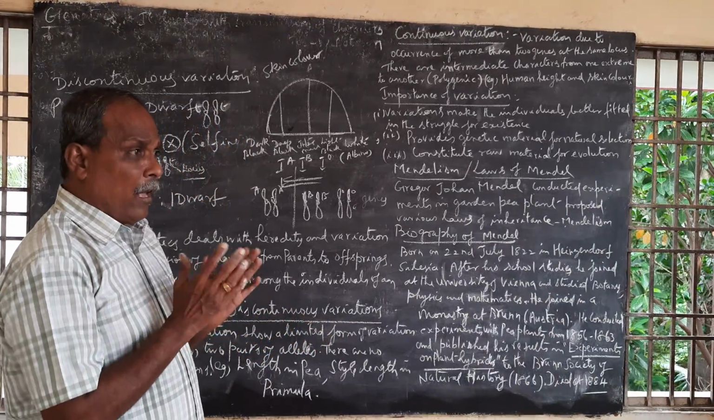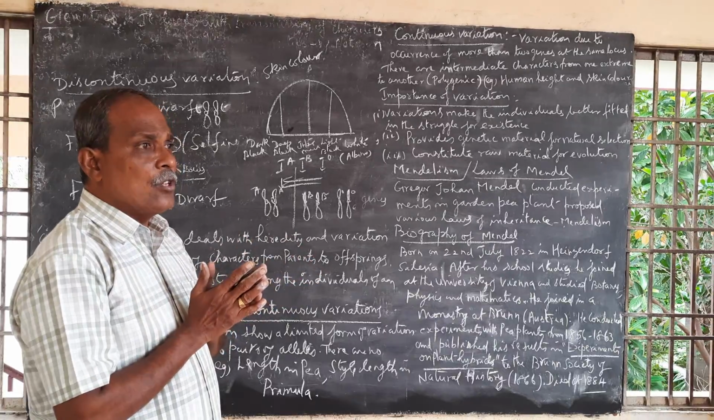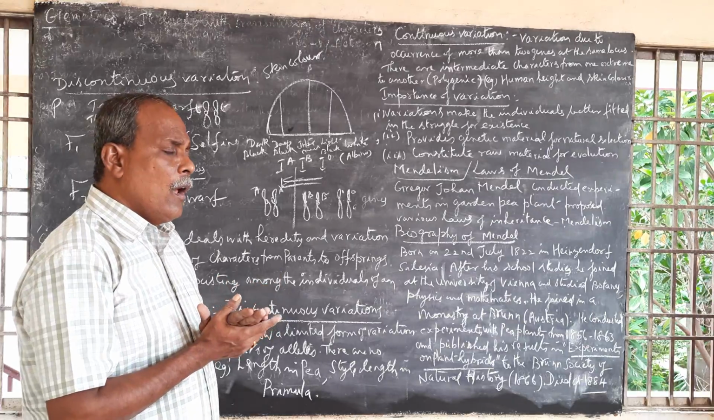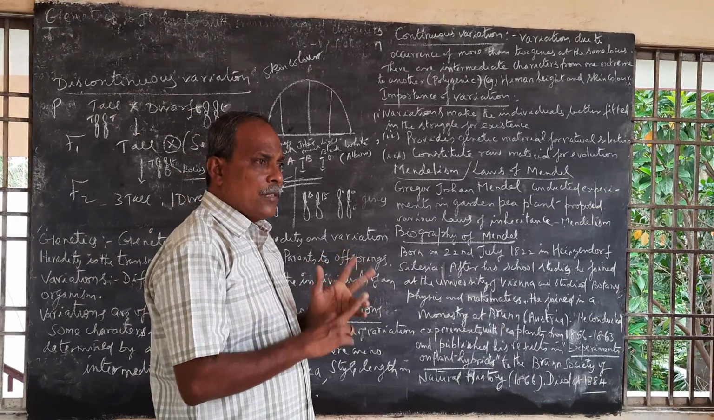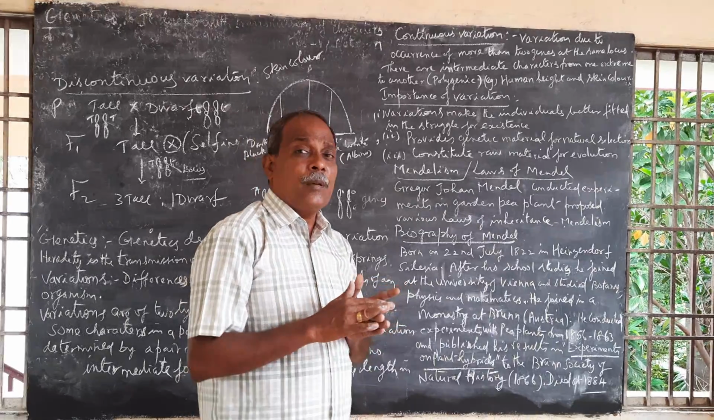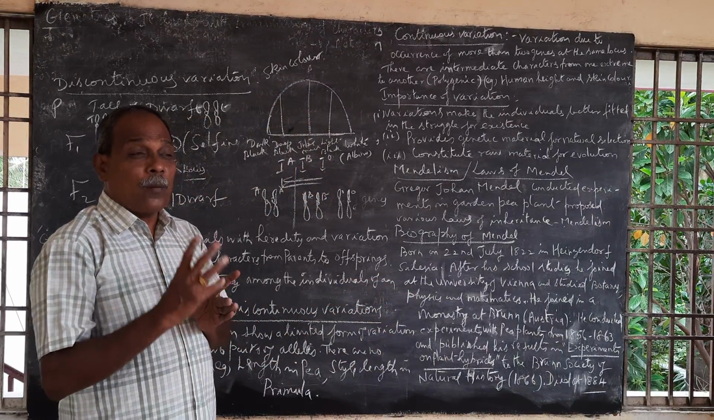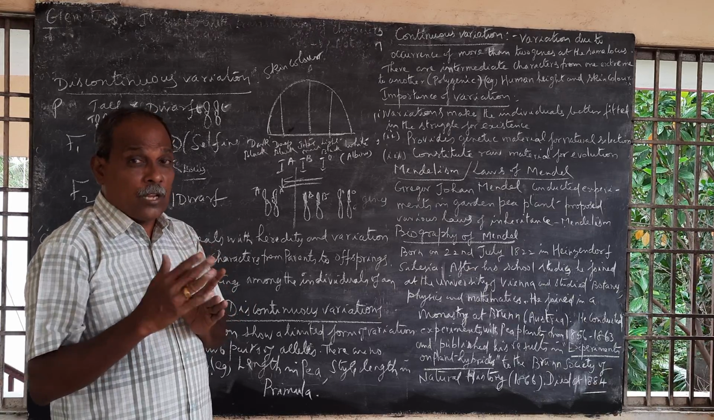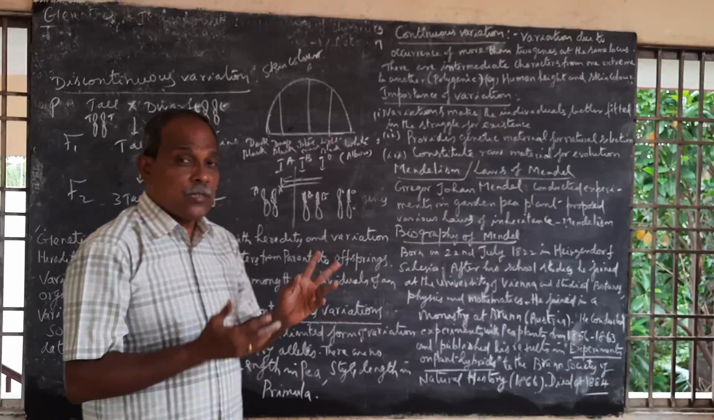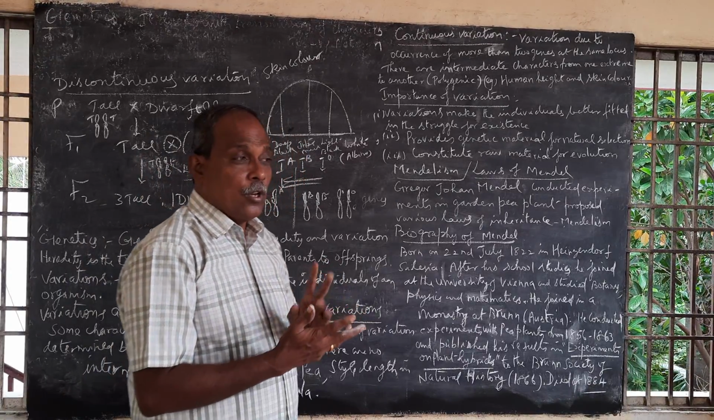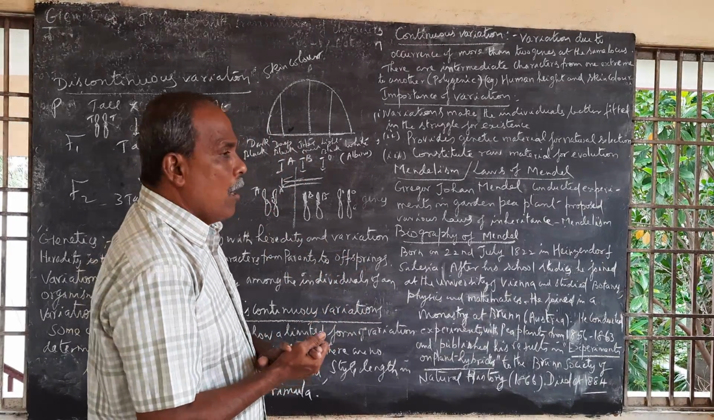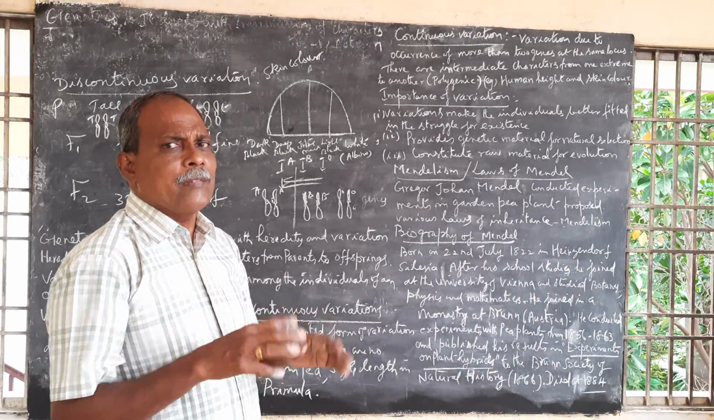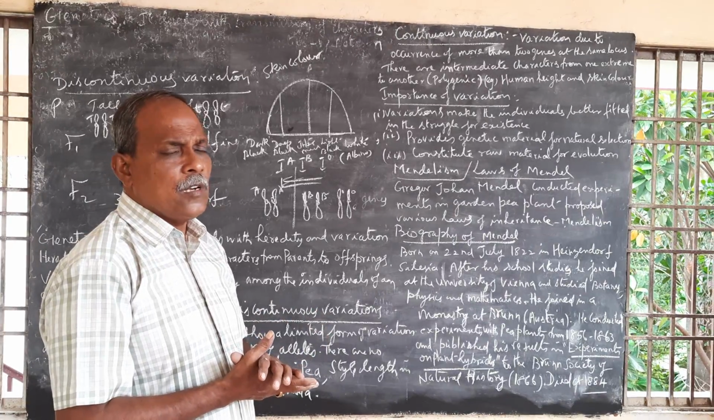After his school studies, he joined the University of Vienna, and there he studied botany, physics, and mathematics. This knowledge of mathematics helped him to bring out the probability among the individuals in each and every cross. So the knowledge of mathematics helped him to know about the ratios in each and every generation. Then he joined an Augustinian monastery at Brno as a priest.